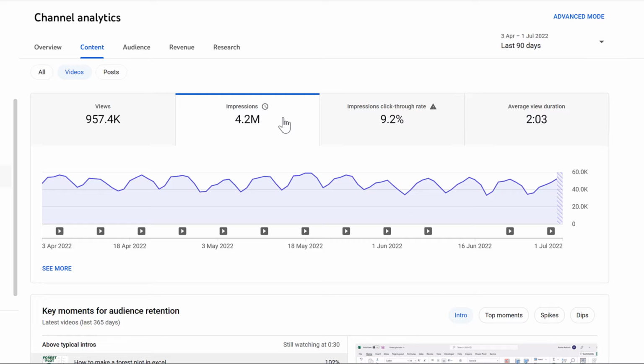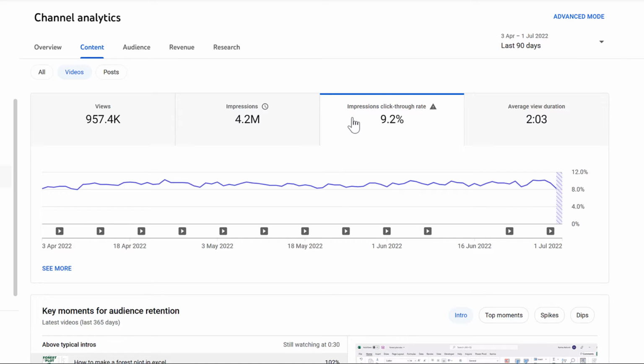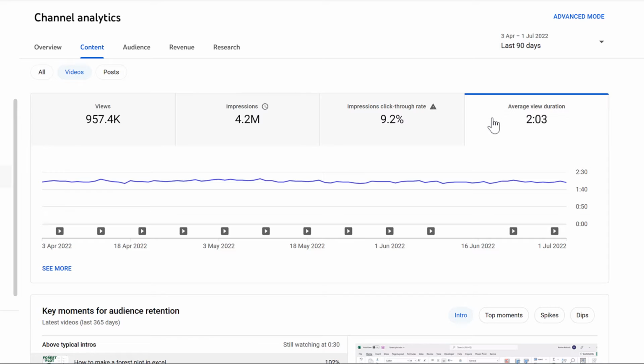And you'll see that it has a very similar weekly cycle to the views. We can also have a look at the impressions click-through rate. And this is of the people that see my video thumbnails, how many are actually clicking on them. So this is about 9%, and it doesn't really change that much. Then we can also have a look at the average view duration. So this is how long people typically spend watching my videos. And this is about 2 minutes, and it also doesn't really vary that much.